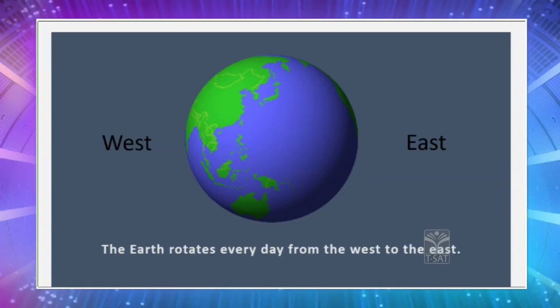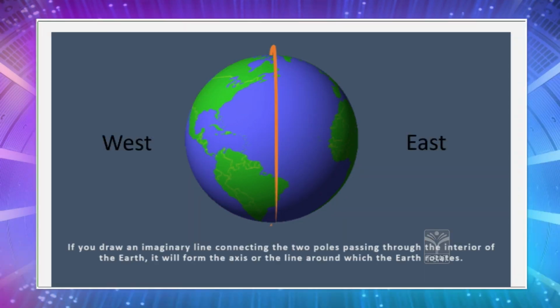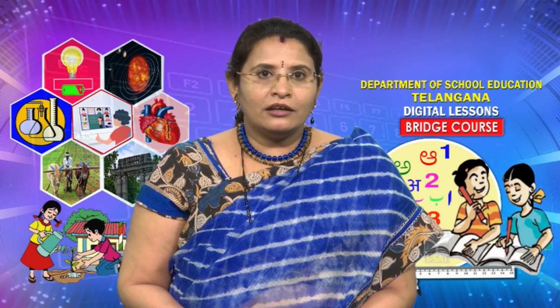The earth rotates every day from west to east, and if you draw an imaginary line connecting the two poles passing through the interior of the earth, it will form the axis, or the line around which the earth rotates. Yes children, regarding this axis I told you earlier also. I told you that there is a needle-like thing which keeps the planet Earth in the tilted position, but children, this is an imaginary line. You do not find any such line on planet Earth, and you do not find any such needle kind of thing on planet Earth. So children, this was all about the shape of the Earth and the globe.